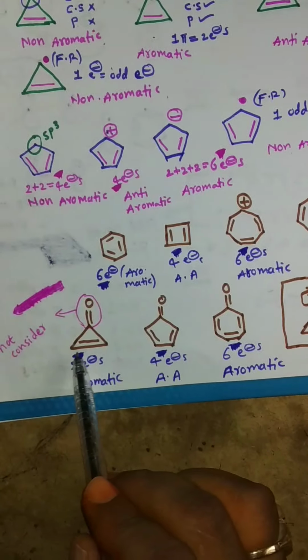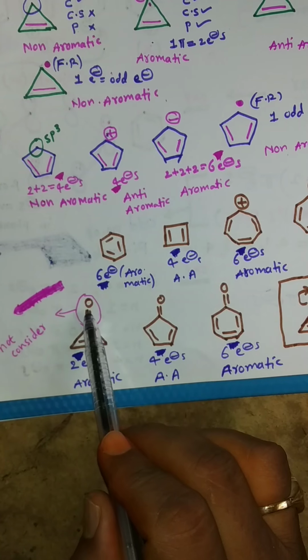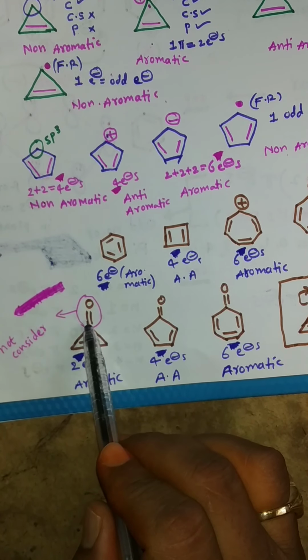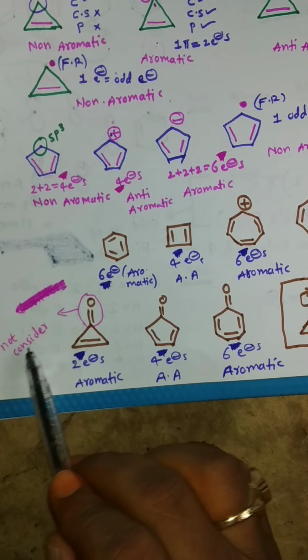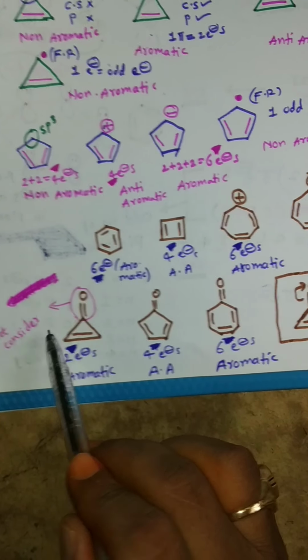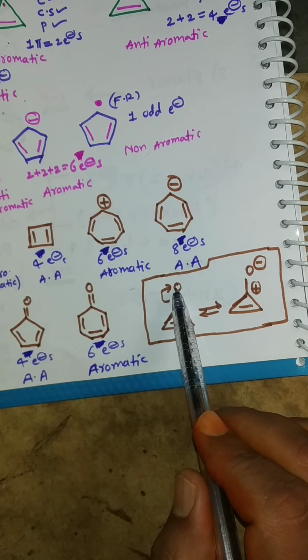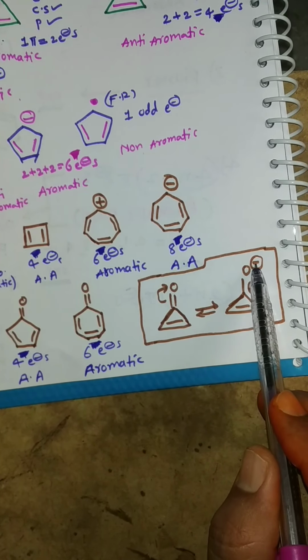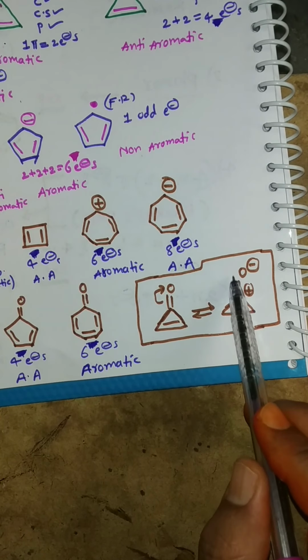And in these compounds, the double bond is present between the carbon and oxygen, so it is not considered because, for example, the bond is shifted to oxygen, the oxygen has negative charge, carbon has positive charge, so it is not considered.